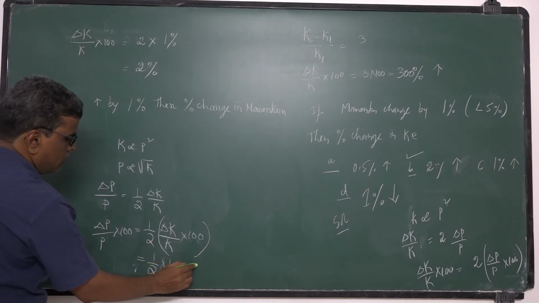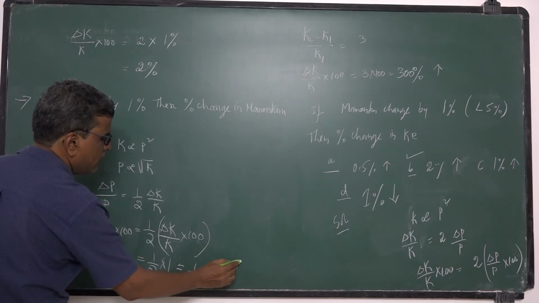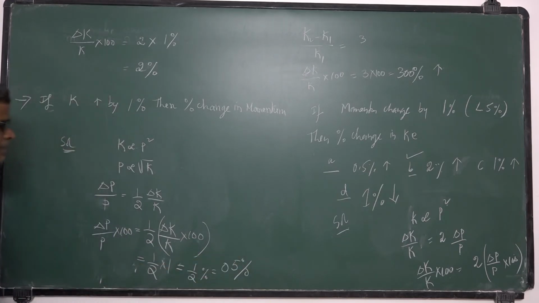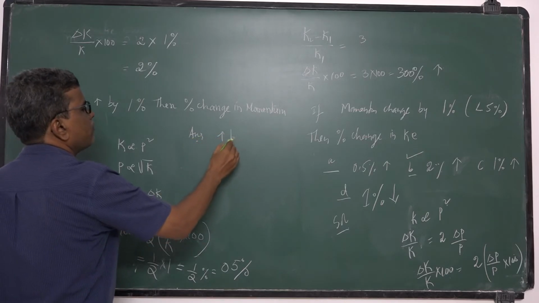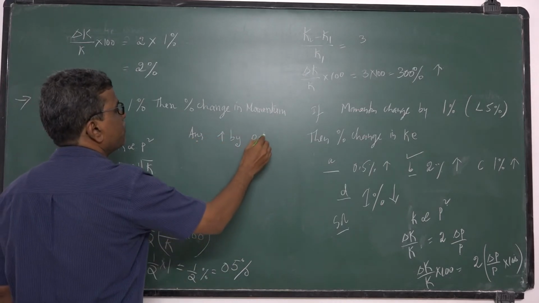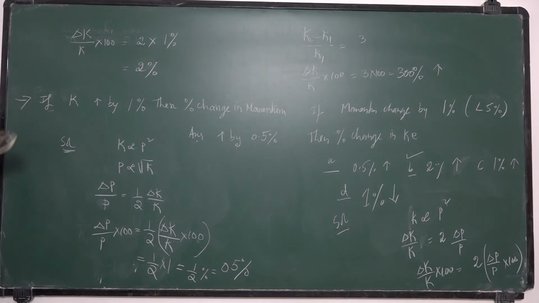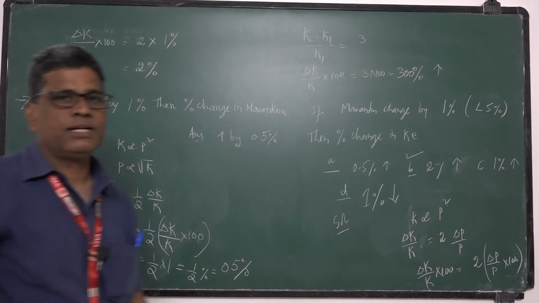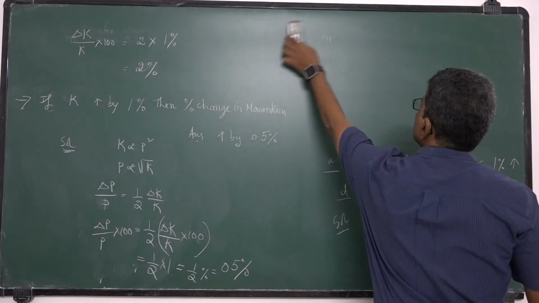How much will you get? Half percent, that is 0.5%. Is it an increase or decrease? If kinetic energy increases, momentum also increases. So the answer is it increases by 0.5%. That is the solution for this question. So these are a few examples of how momentum and kinetic energy change in terms of percentages.